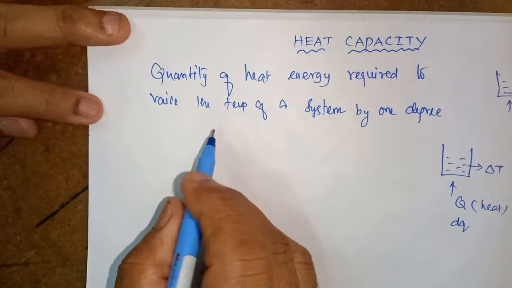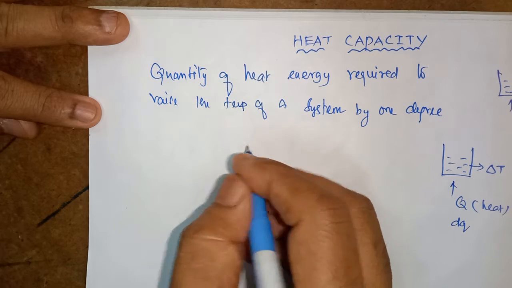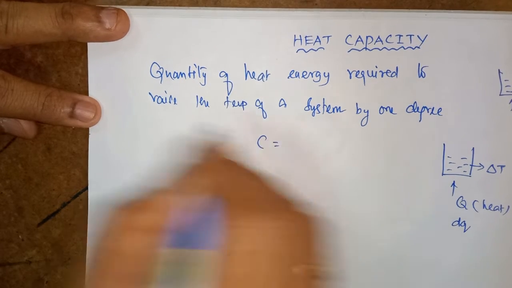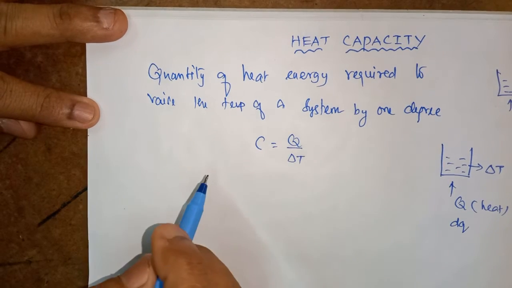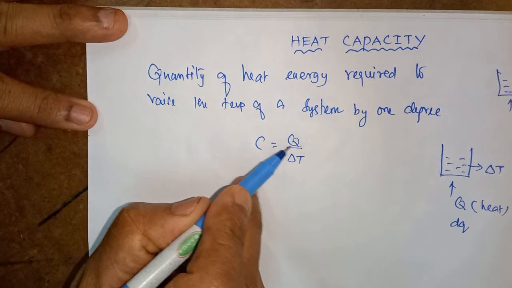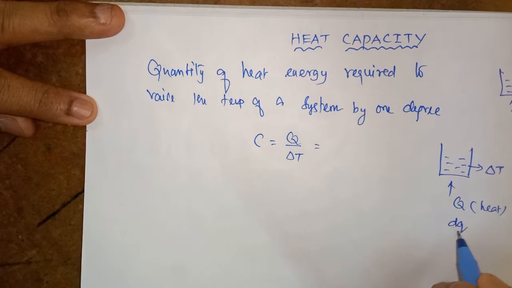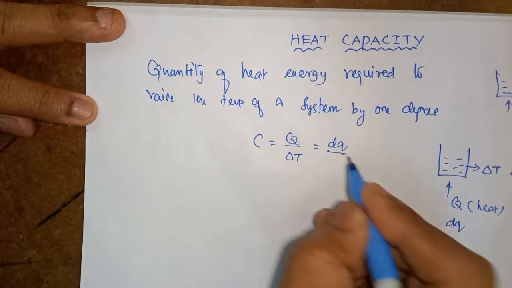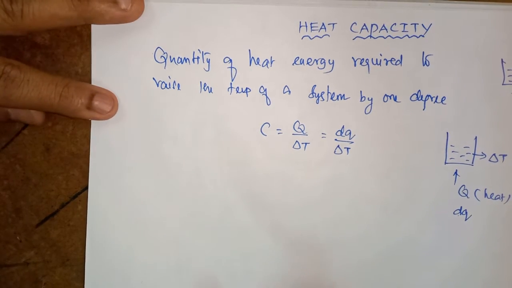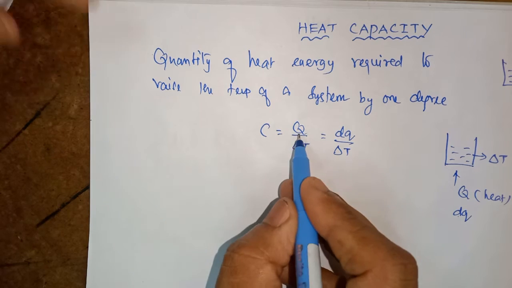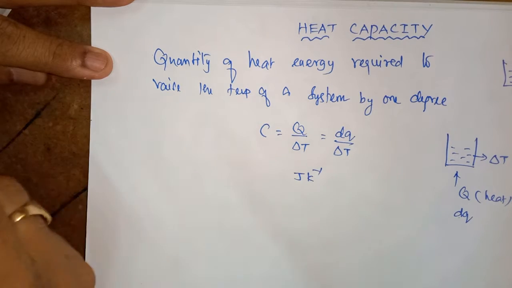I write the mathematical form of the heat capacity. Mathematically, heat capacity C is equal to Q by del T: heat energy given over increase in temperature. Or we can use one more formula: dQ amount of energy is supplied, and we get an increase in temperature, del T. What is the unit for that? In SI units, heat energy is in joule and temperature is in Kelvin, so it is joule per Kelvin.